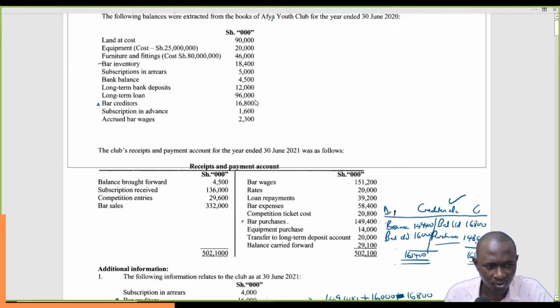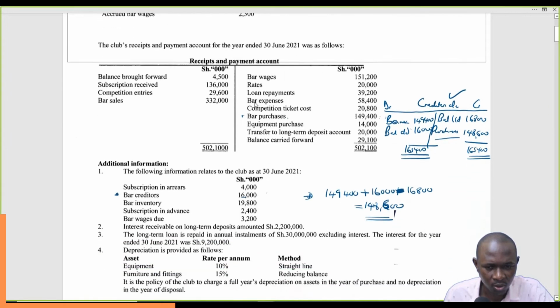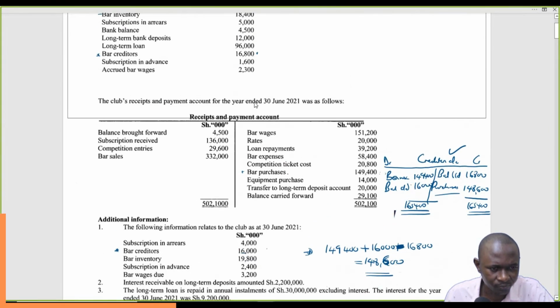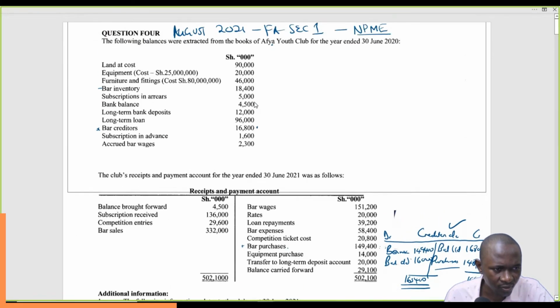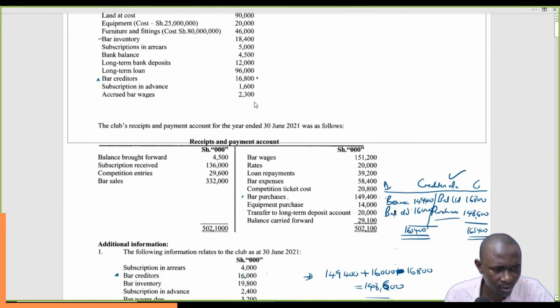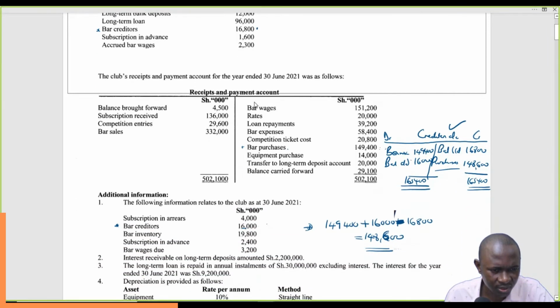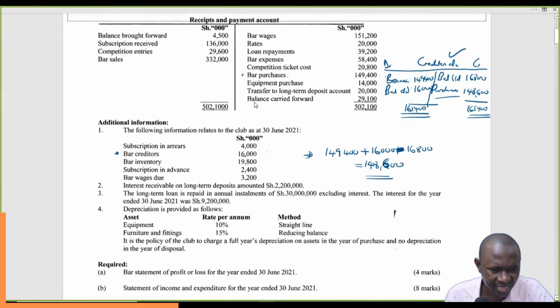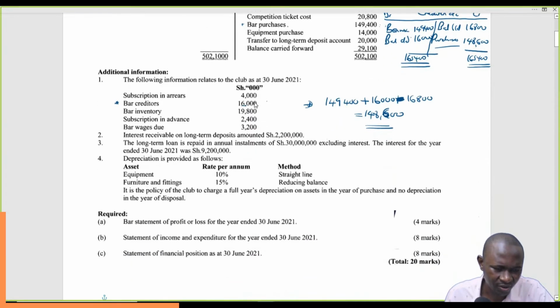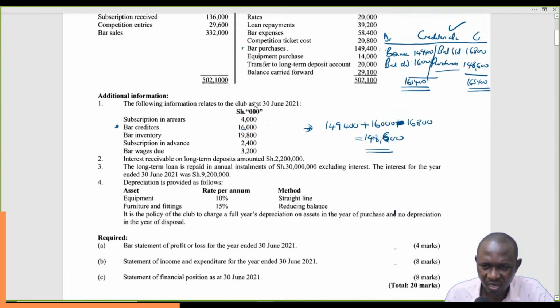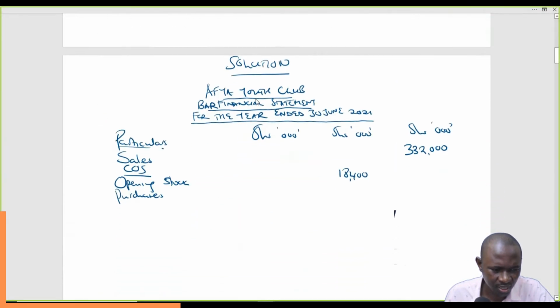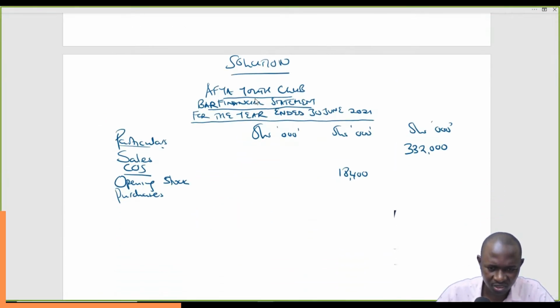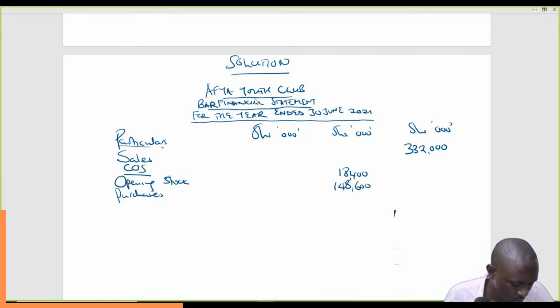There we go. So, where are we? We are looking for any workings on purchases, like purchase returns, carriage inwards. We don't have. So we'll just stick with this figure, 148,600. And since we don't have any workings, we'll just list it there like that.